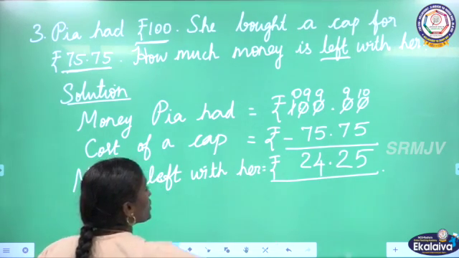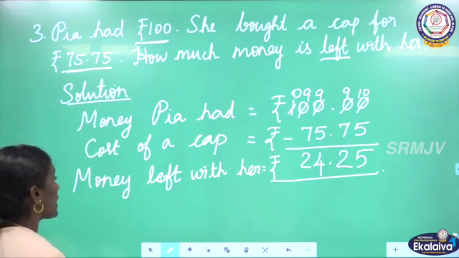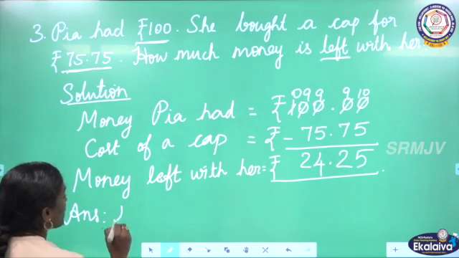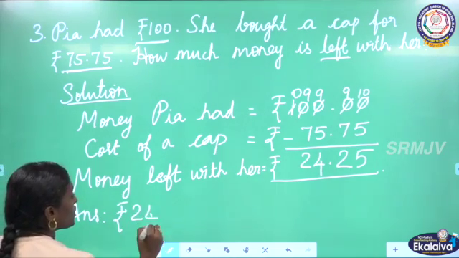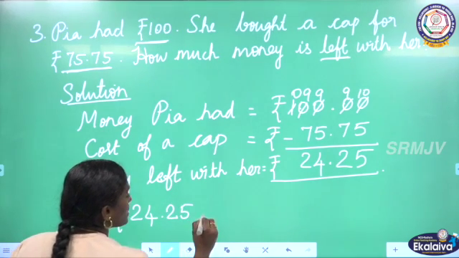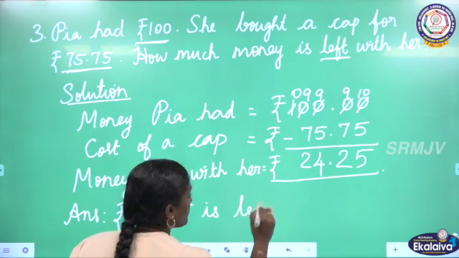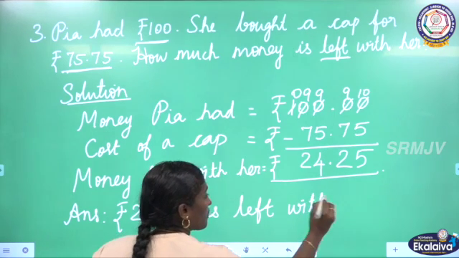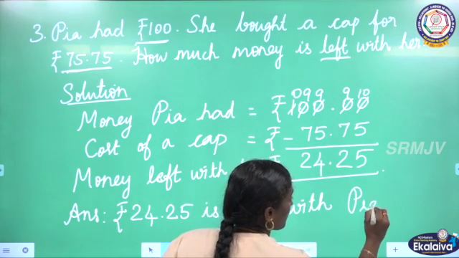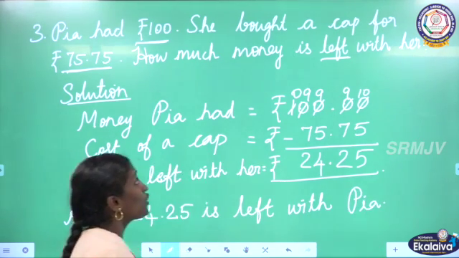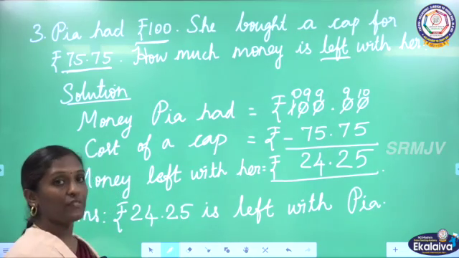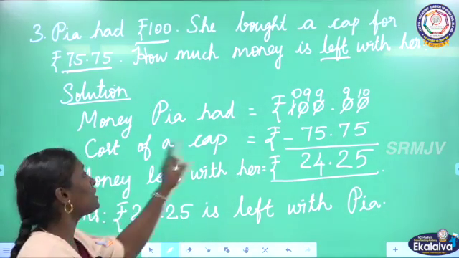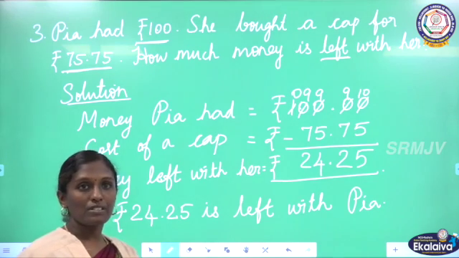Money left with her is equal to rupees 24.25. Let us write the answer. Answer statement. Rupees 24.25 is left with Pia. Was it clear, children? To find the money left with her from the total amount she had, we are subtracting the cost of the cap. Was it clear?